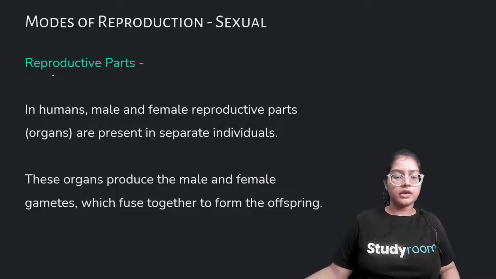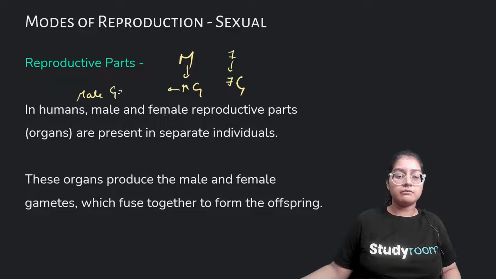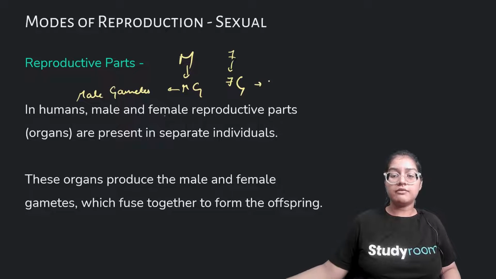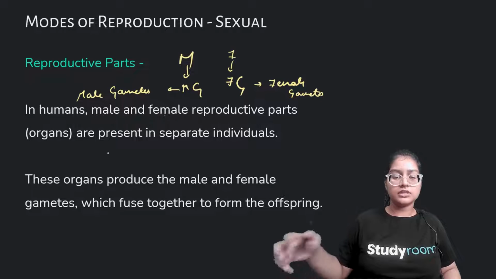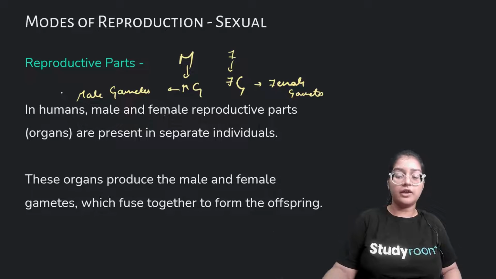What are the reproductive parts in sexual reproduction? So in humans, male and female reproductive organs are present in separate individuals. So males have male gametes and females have female gametes. So Mg is male gametes, and Fg is female gametes. So these organs produce the male and female gametes, which later fuse to form an offspring. Before the offspring, we have a zygote, which is a single cell organism.